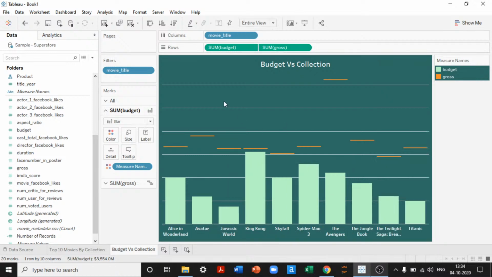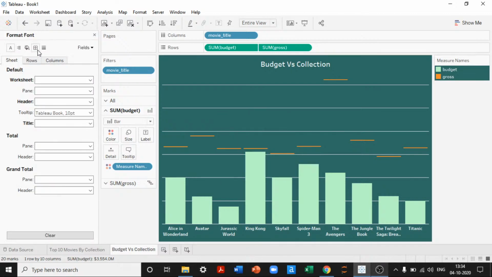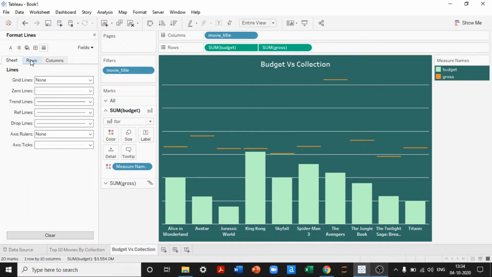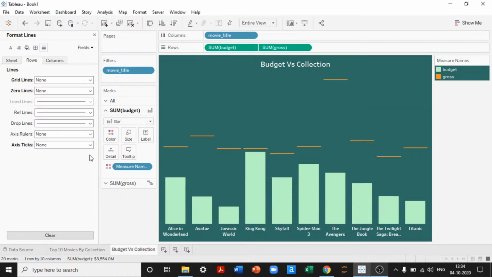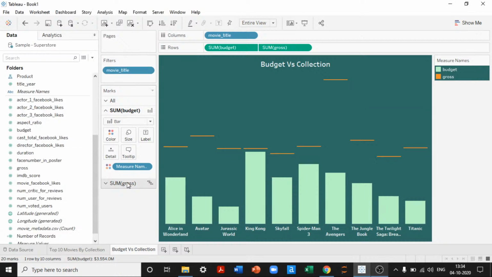I'll put this in interview, right click, format, remove the grid lines. We won't want any grid lines whatsoever. I'll remove them. Once I remove them, we can very clearly tell the information. Now what I'll do is I will drag